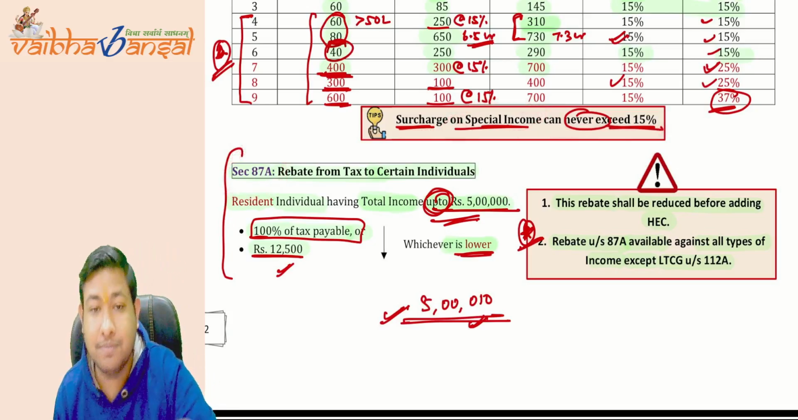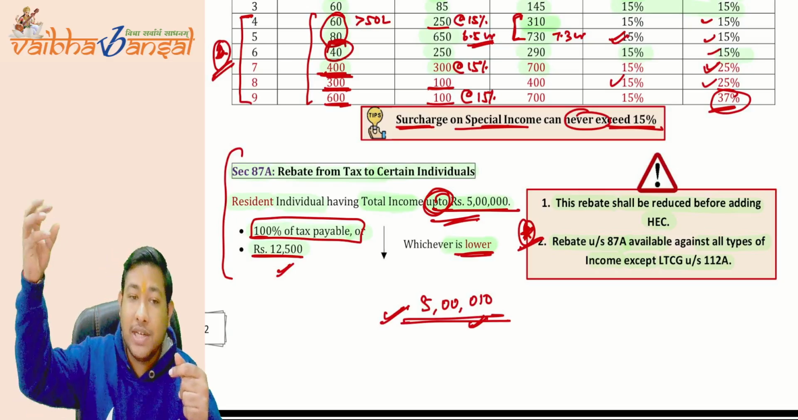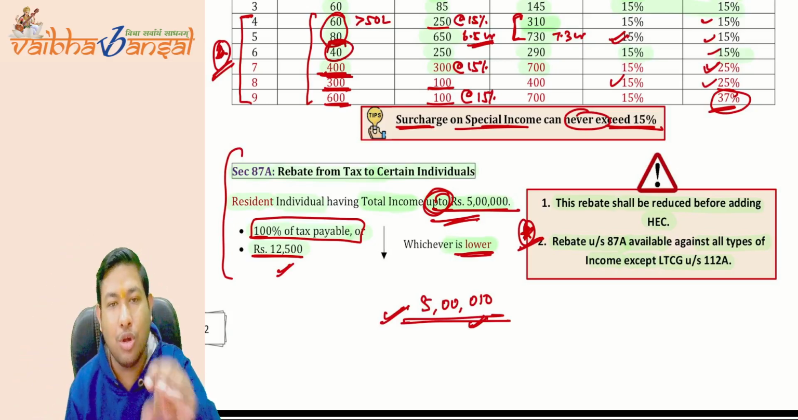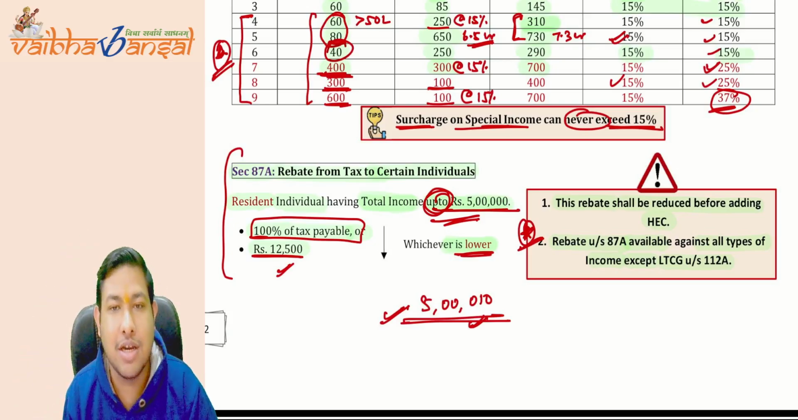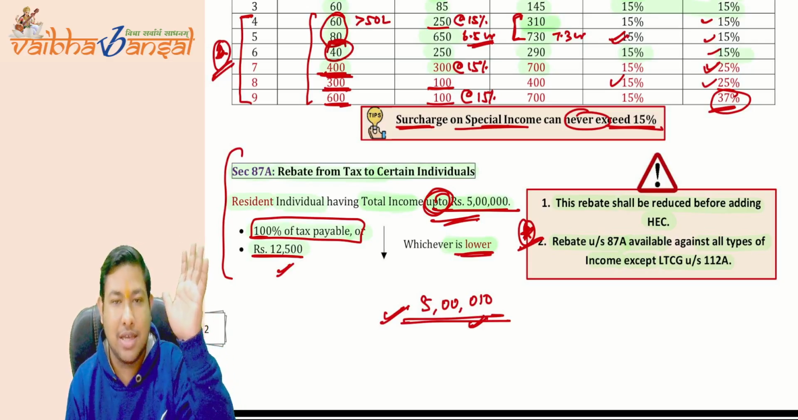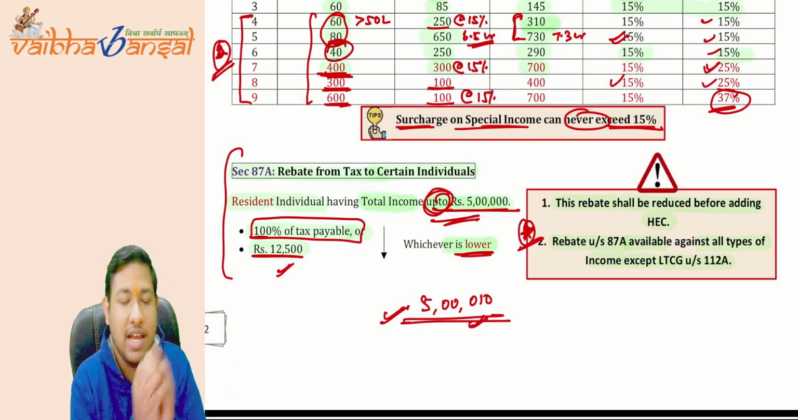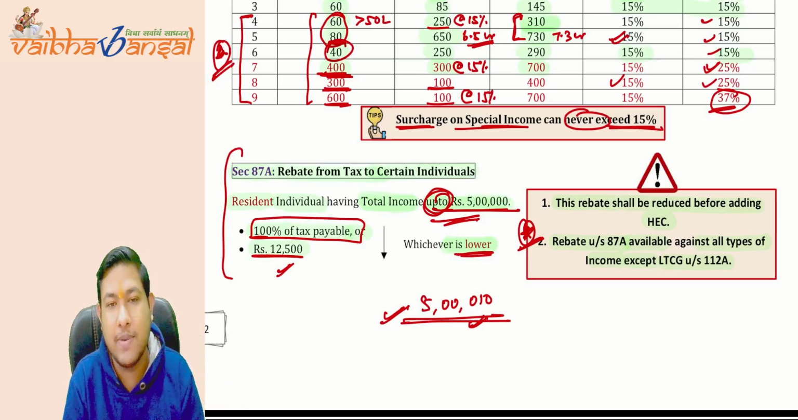Rebate, what is the concept of rebate? The government is charging high from the individuals who are earning more, so the government also wants to give certain relaxation to the persons who are earning less. Okay, this is how the government is going to bring parity in the economy. So there is a section in the Income Tax Act